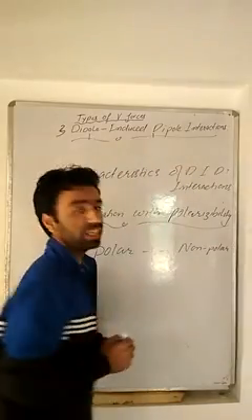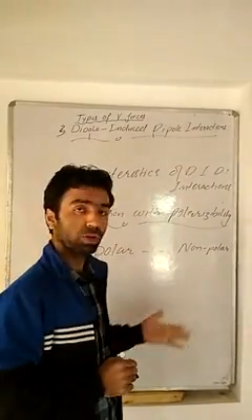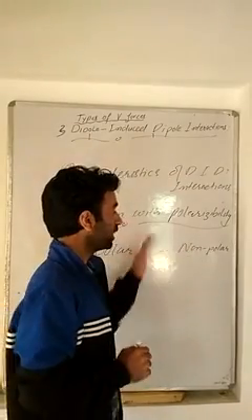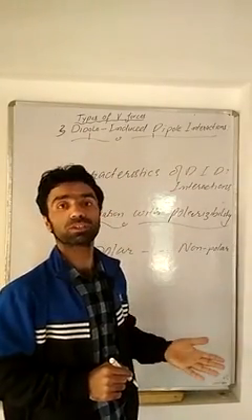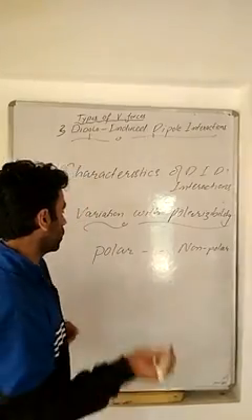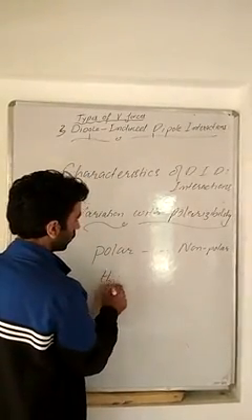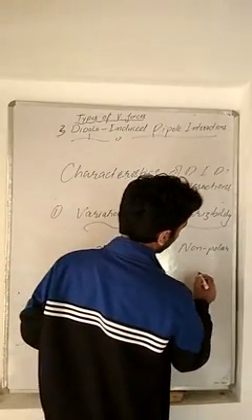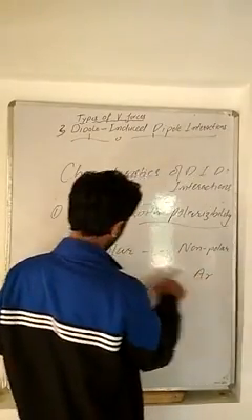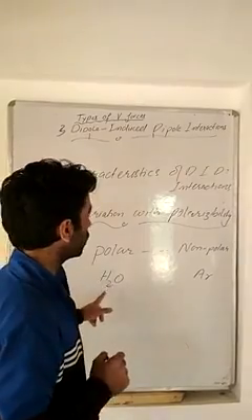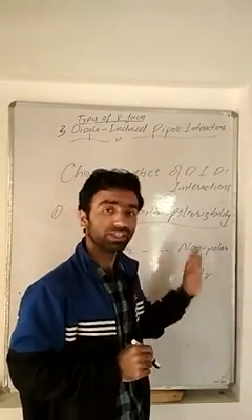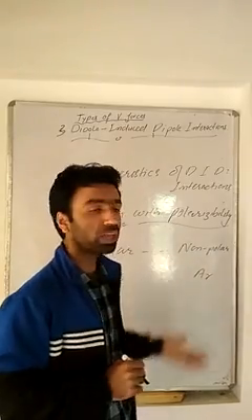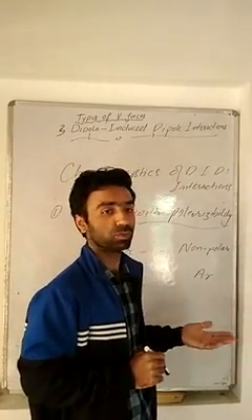As we have shown over here, for polar we have taken water, and here we have taken argon. This is non-polar and this is polar. This polar molecule brings about the induction of polarity in this non-polar molecule.